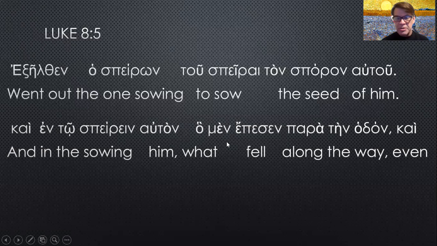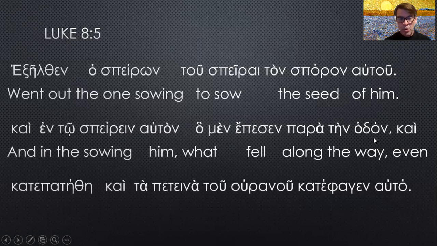Confusing. Who made up this language? What, on the one hand, I didn't translate it because it would have messed up my line, but men is basically a contrastive, it's often not translated, but it means, on the one hand, that which fell along the road even was trampled on. Okay, so epesen is the aorist of pipto.